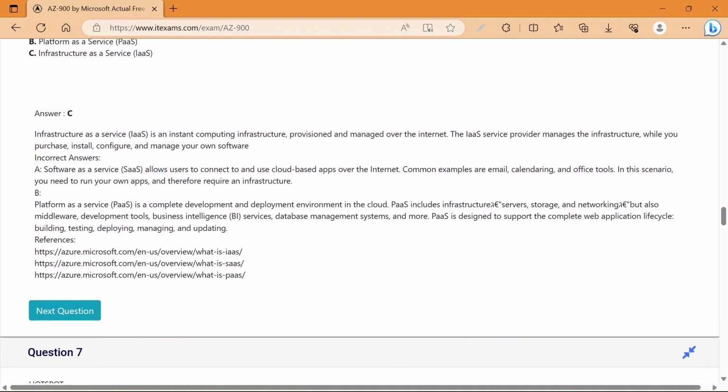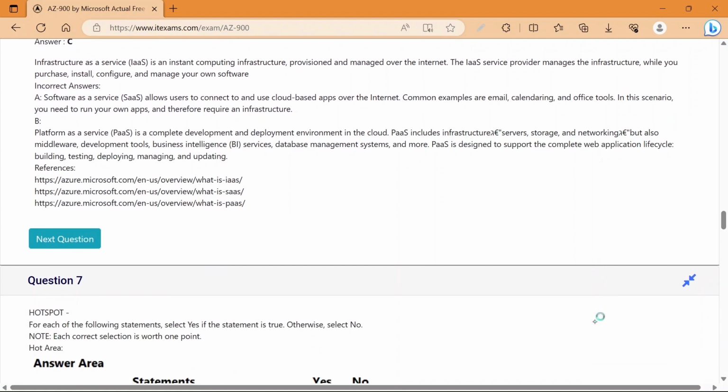Infrastructure as a service is an instant computing infrastructure provisioned and managed over the internet. Now, the infrastructure as a service provider manages the infrastructure while you purchase, install, configure, and manage your own software. Software as a service and platform as a service are used in different case scenarios.